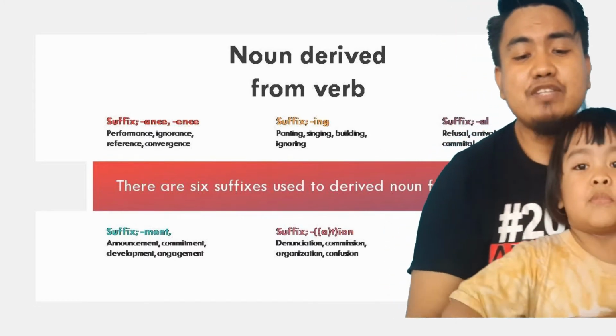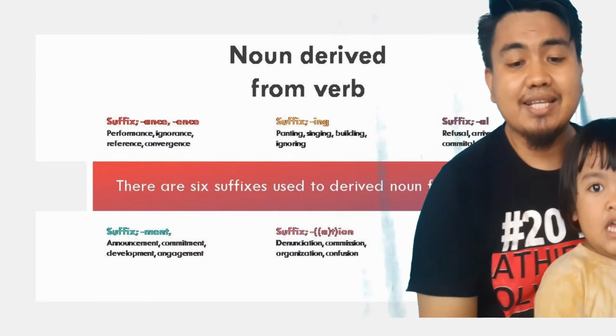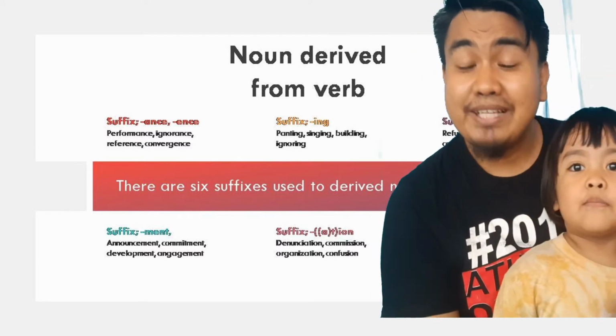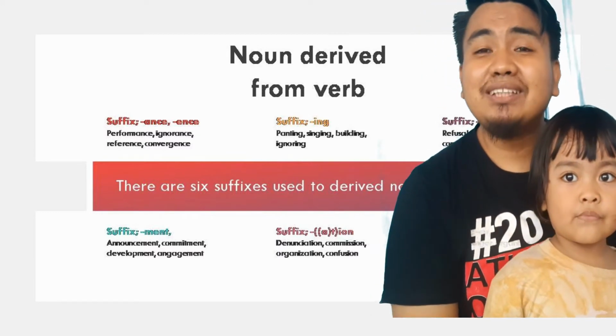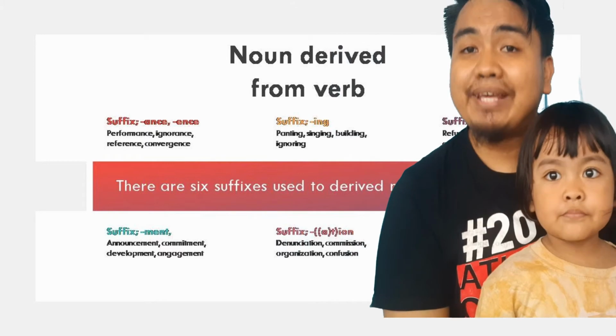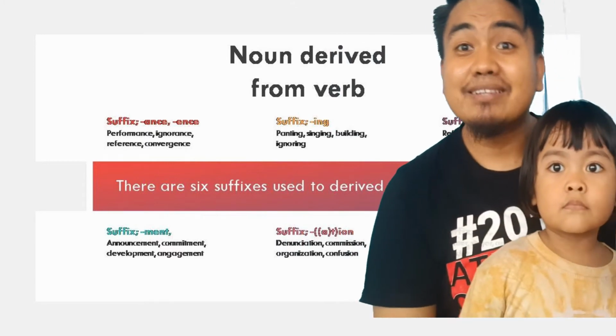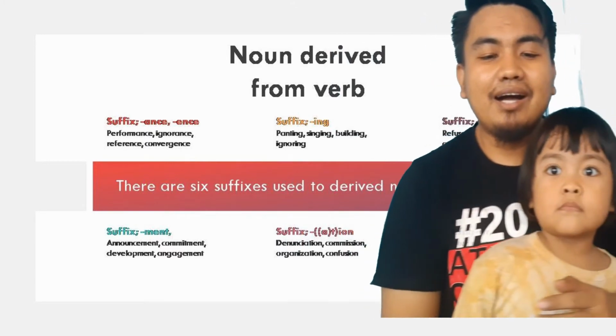And then the next explanation is the suffix ment. For example, the word announce. This is the verb announce, to become announcement. Announcement is a noun derived from the verb announce.